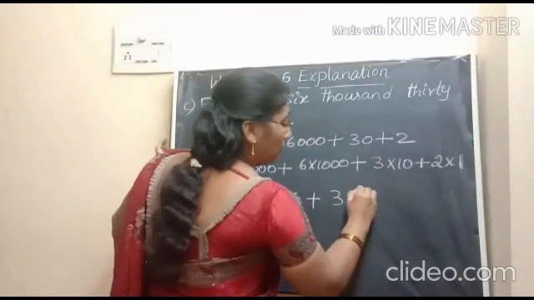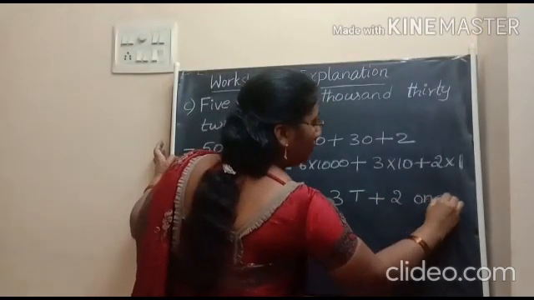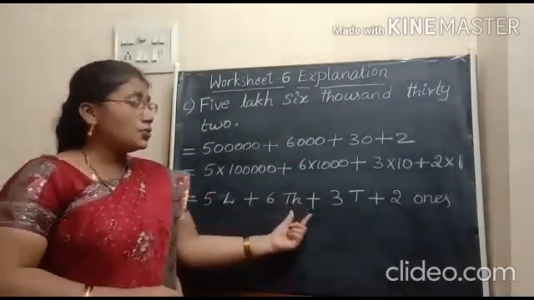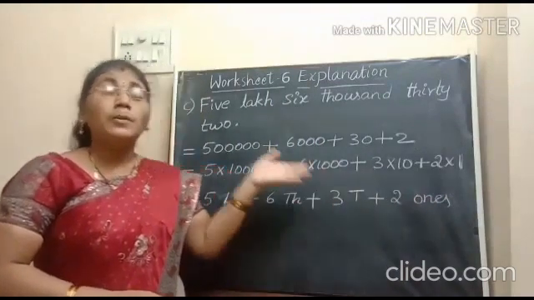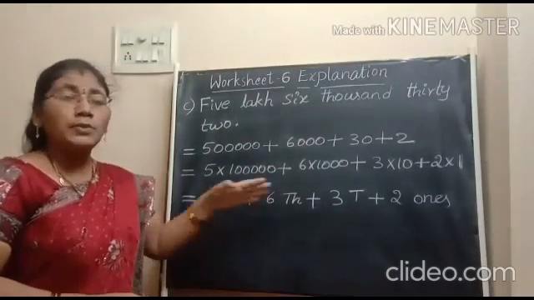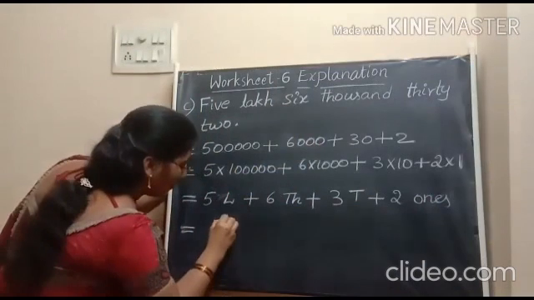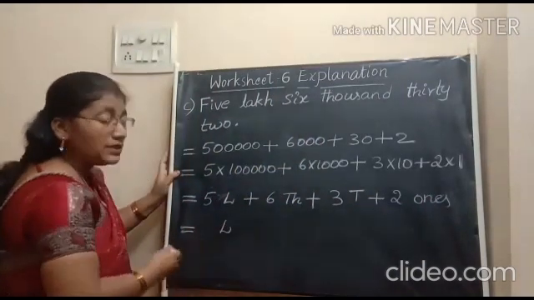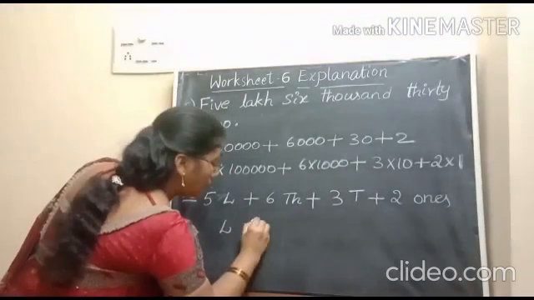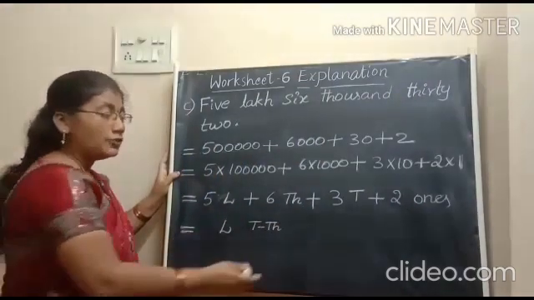Tens means T. Plus 2 ones. And lakhs, thousands, tens, ones. These are all places. So, first we should write all the places in the corresponding order. Lakhs. First we have to write lakhs. What is the next place we have to write in the order? That is 10,000. Then only we have to take 1,000.